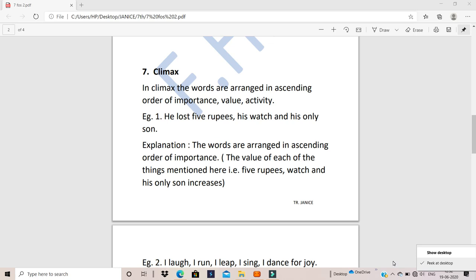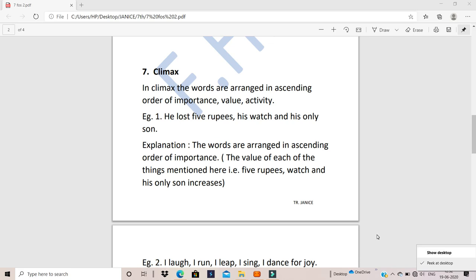Maybe the value of the words keeps on increasing more and more. Maybe you're talking of an action in a sentence, like first you're sleeping, then you're sitting, then you're standing, then you're walking, then you're dancing. So the action that you are doing is increasing, the activity is increasing more and more. So the words are arranged in ascending order. So let's look at the first example.